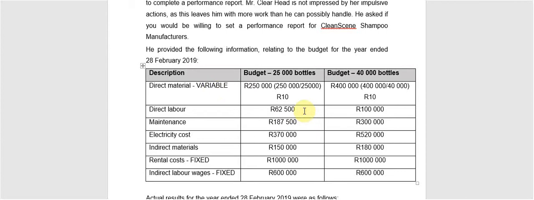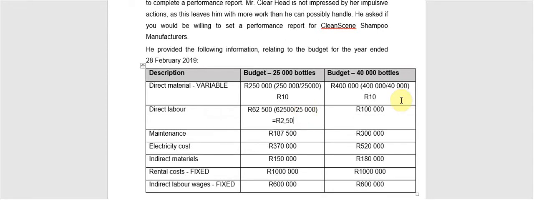Moving on to our direct labor, we will again do our little quick test, the Rand value divided by the output. And in this instance, I get an answer of R2.50. If I take my 100,000 for the second budget level and I divide it by 40,000 output bottles, I again get R2.50. So I know it's the same value when I do my division. I get the same value at every budgeted level, which makes this a variable cost.